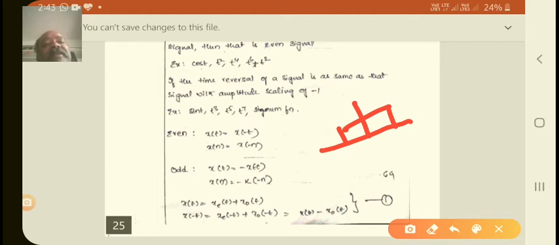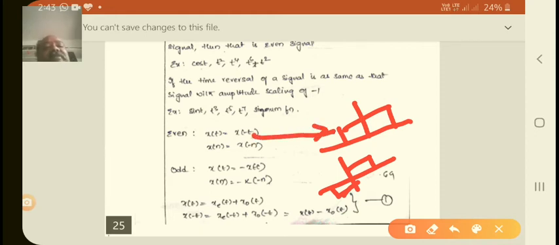If you take another one like this, that is the sine function. The cosine is the even signal, and the sine is the odd signal. That is the main difference between them.